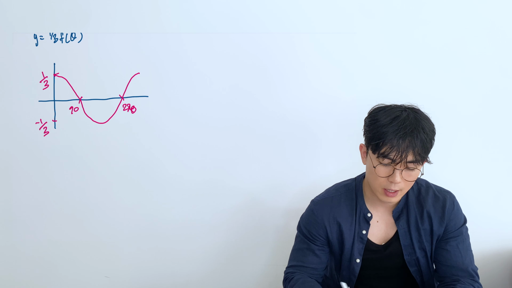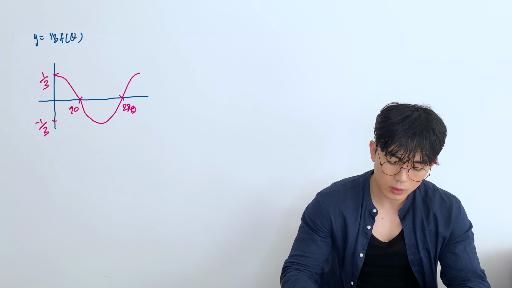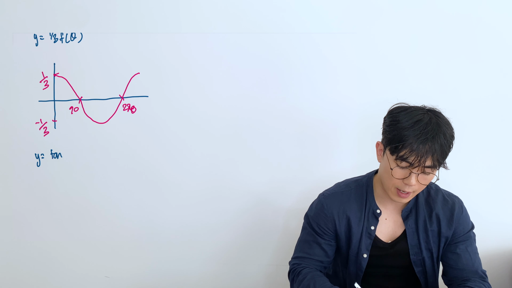Let's try another one. Let's try y = tan(theta + 45). The 45 is inside the bracket, meaning it's going to affect the x or theta values in this case, and it's going to do the opposite: it's going to move left by 45 degrees. The original asymptote for tan was at 90, right?